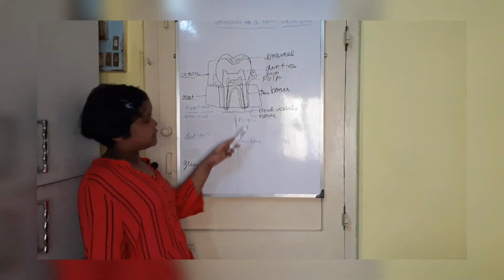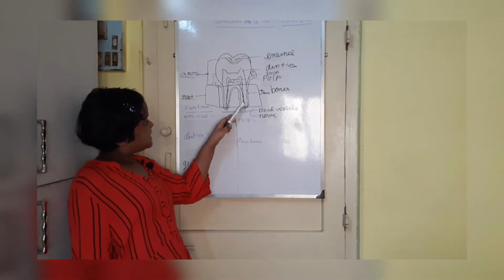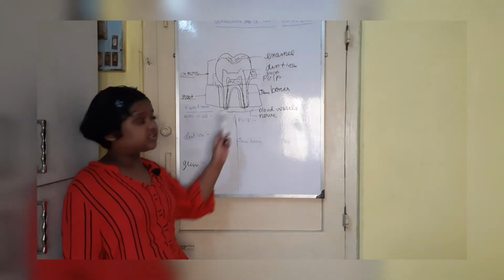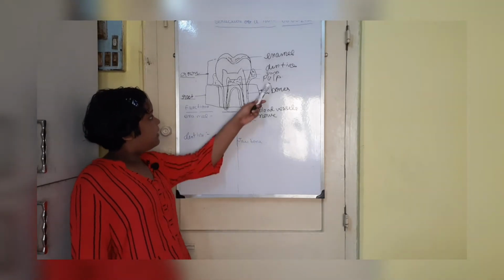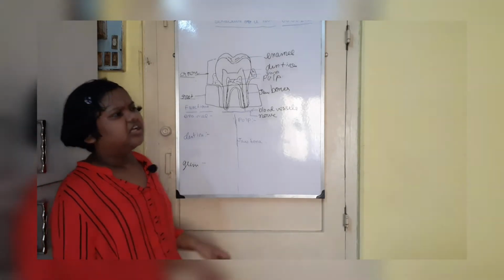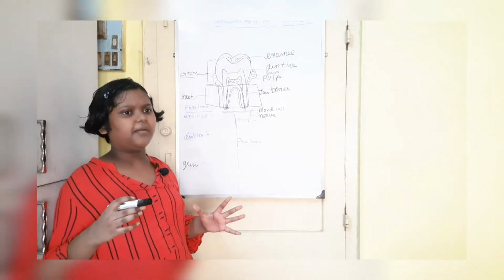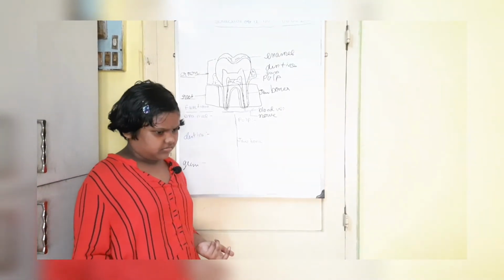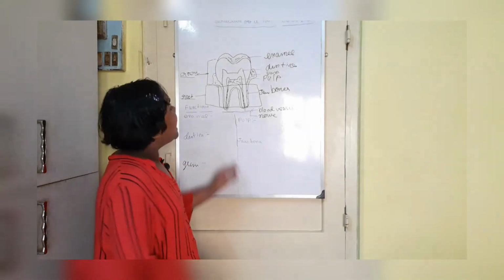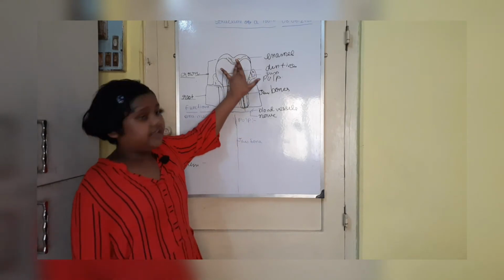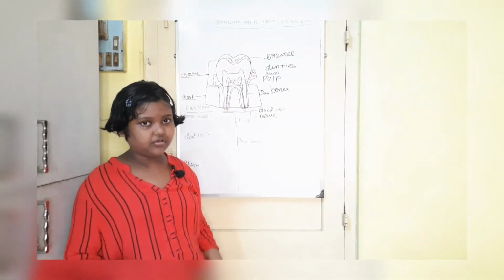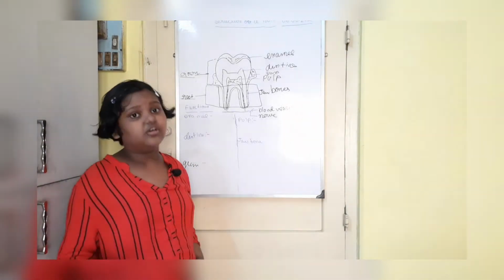Next is the jawbone. The jawbone has no particular function. Actually, the jawbone is like the teeth. Do the teeth do any work? No. But dentine does work.